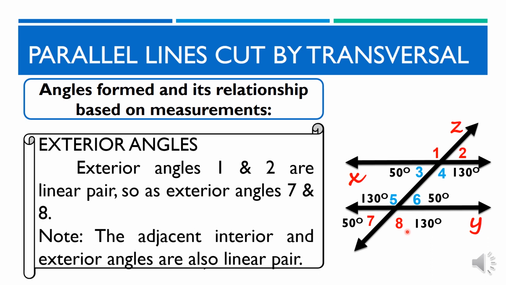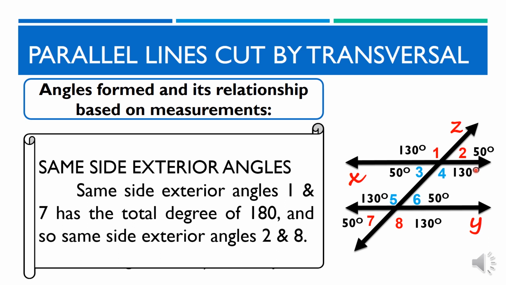Pansinin din ang ka-linear pair ni angle 8 na si interior angle 6. Di ba sila ay may total din na 180 degrees? Ang exterior angle 1 natin ay may 130 degrees dahil sa sukat na mayroon si angle 3. Kaya ang ka-linear pair ni exterior angle 1 na exterior angle 2 ay 50 degree ang sukat.